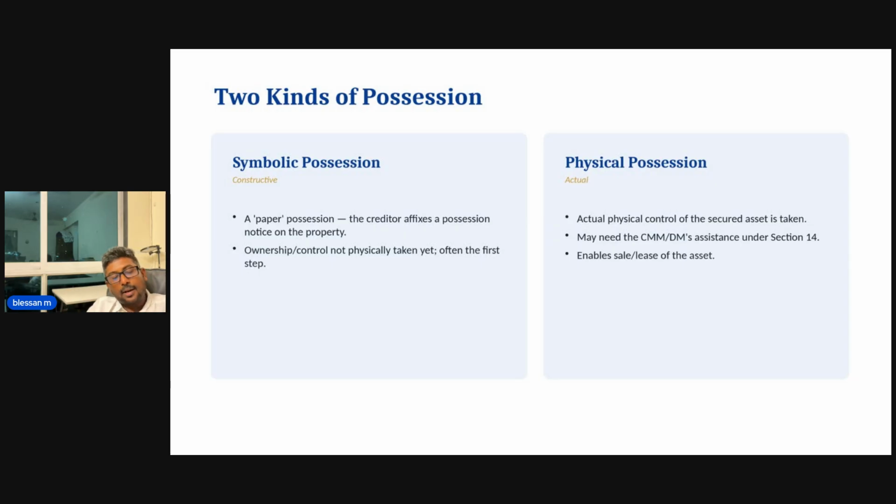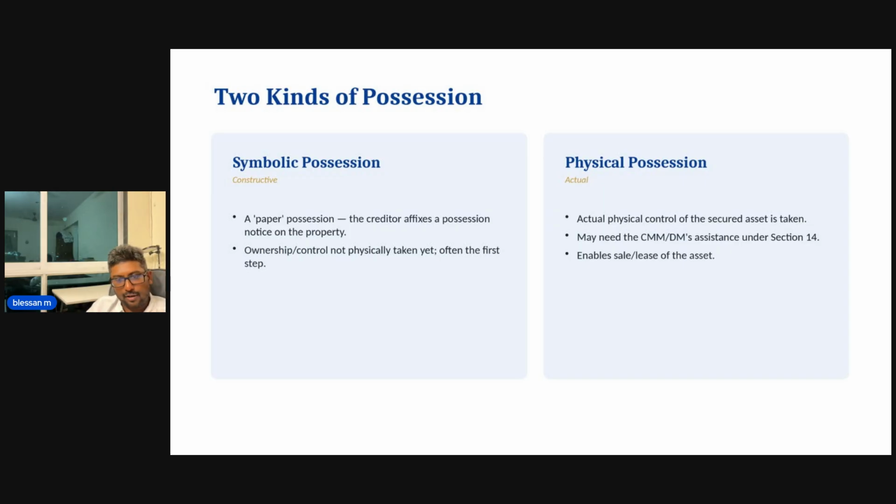But there are properties that are sold in symbolic possession too. So you don't have to think that it's always physical possession that goes on sale. There are some properties with symbolic possession that can get to sale, because if the bank thinks that the property can easily be taken possession of, then they can simply go ahead with the symbolic possession and issue the sale notice. Now physical possession is a much more attractive option.